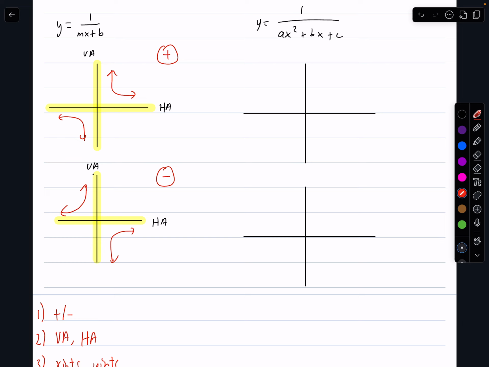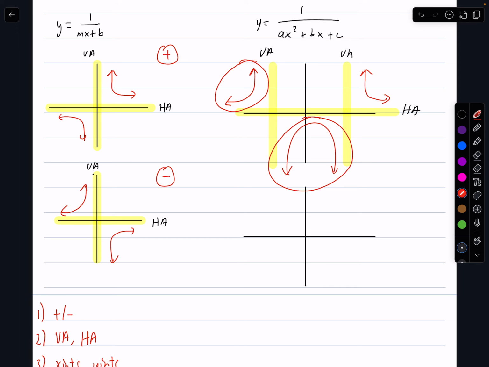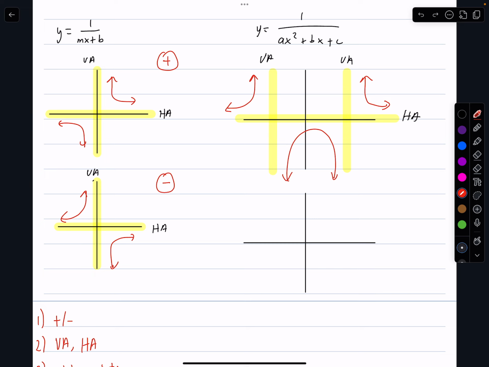You're going to have 2 asymptotes instead of 1. So you'll have 2 vertical asymptotes and 1 horizontal asymptote. So this is the vertical asymptotes and this is the horizontal asymptote. Now with the positive quadratic, it's going to be in this quadrant, then you're going to have a parabola here, and then you're going to have another thing on the side in the corner. So it kind of alternates in this pattern. And the middle guy is always a quadratic. So this is the general shape of these reciprocal functions for quadratic.